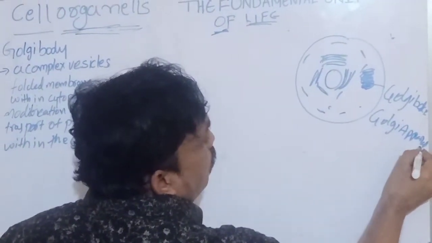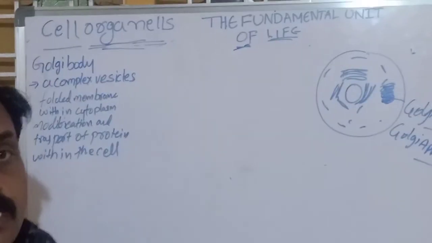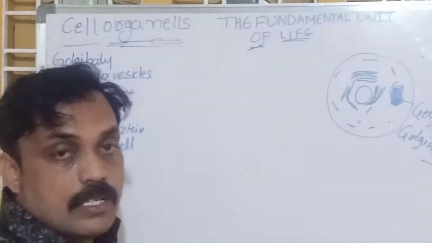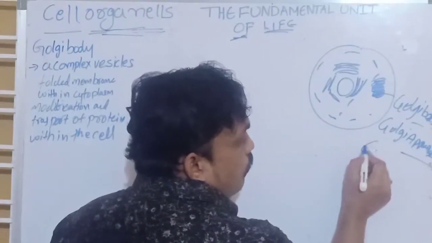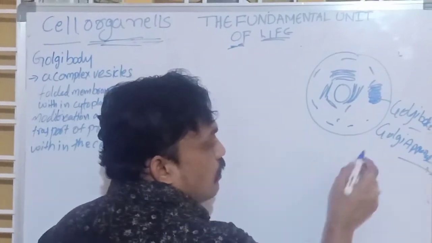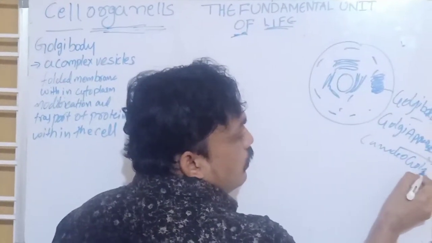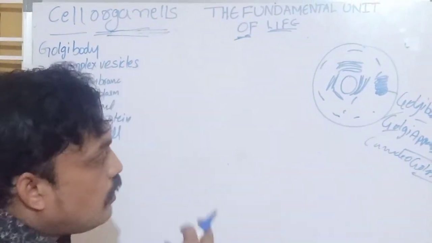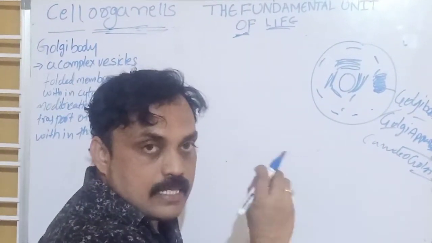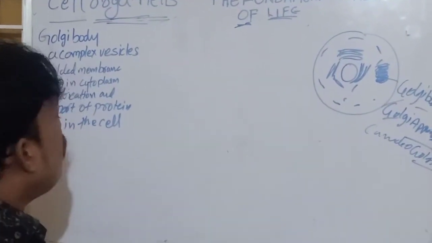Apparatus, or we can call Golgi bodies also. Why? Because the name was given by Camillo Golgi. The scientist's name is what? Camillo Golgi. The first time he discovered these Golgi apparatus in a cell, so that cell organelle was given the name of what? Golgi apparatus.